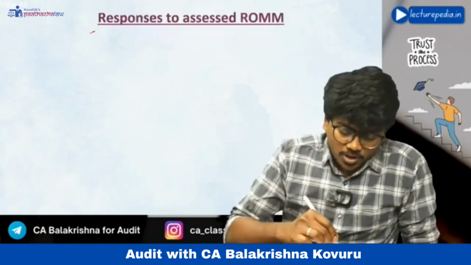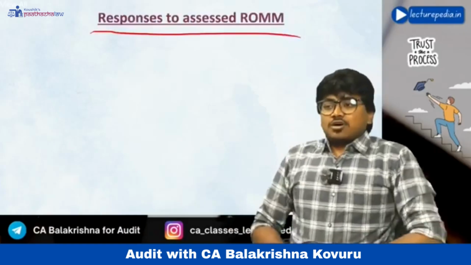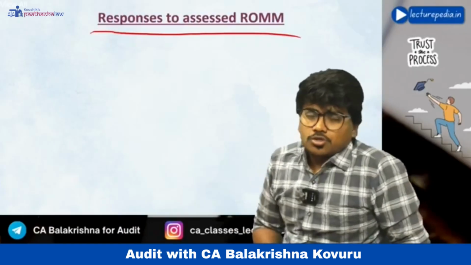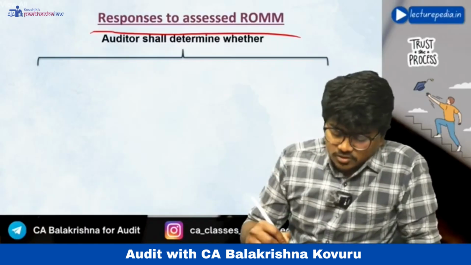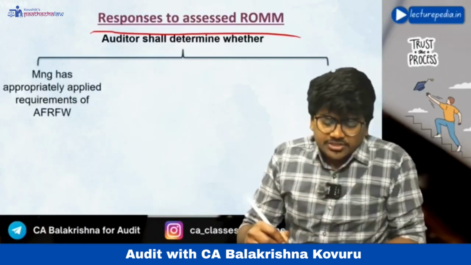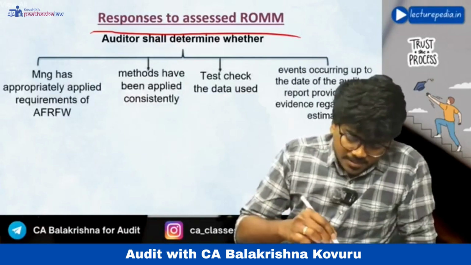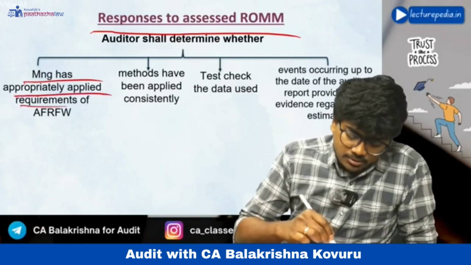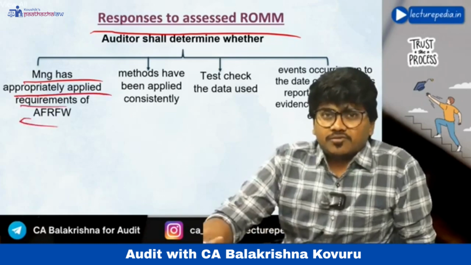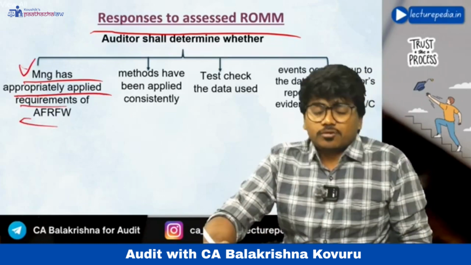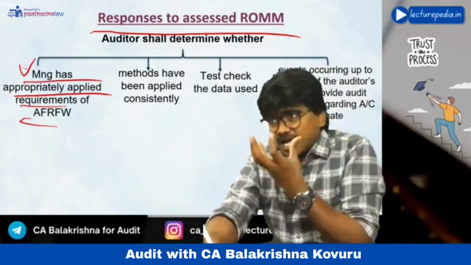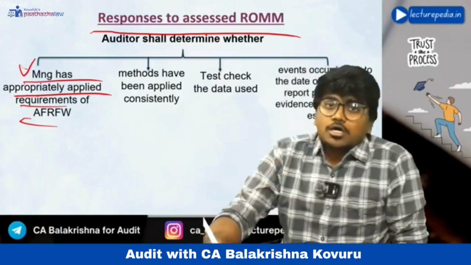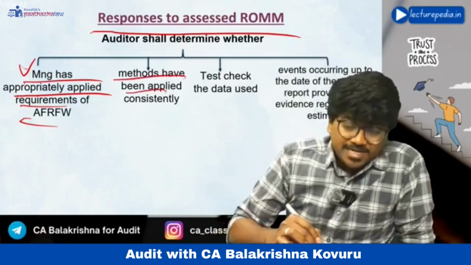Next, responses to assessed risk of material misstatement. So what responses will the auditor perform with respect to assessed risk of material misstatement? The auditor shall determine whether management has appropriately applied the requirements of the applicable financial reporting framework. The first procedure that the auditor will perform is he will see whether the requirements of the applicable financial reporting framework have been actually properly applied by management or not. Next, methods have been applied consistently.